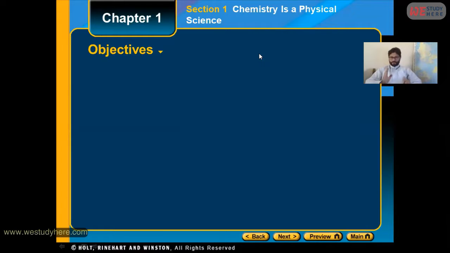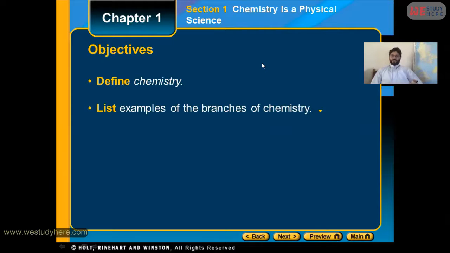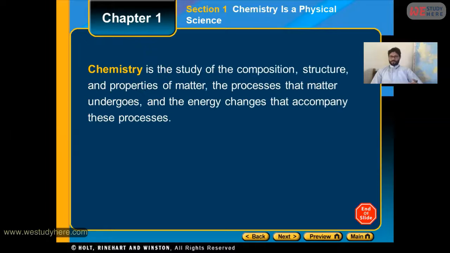Now, dear student, before we discuss chapter 1, let me tell you the objectives of today's lesson. We will define chemistry. We will try to understand the different aspects of chemistry. Also, we will discuss the branches of chemistry.